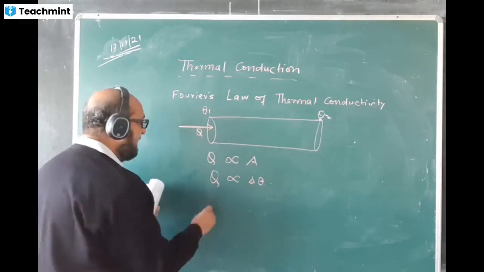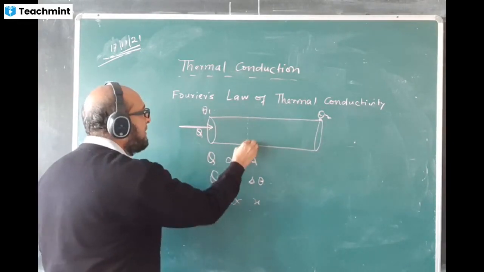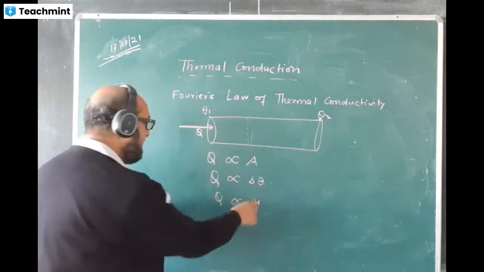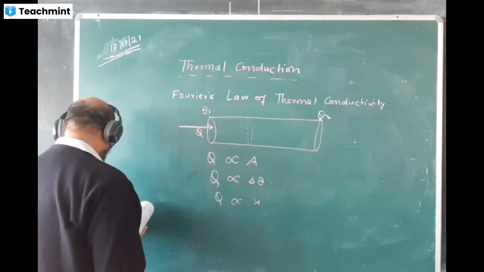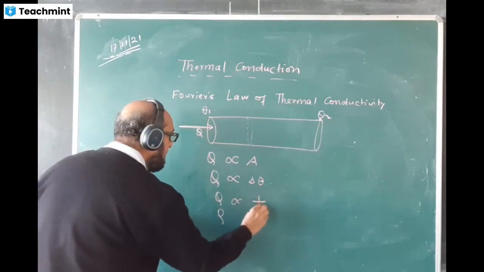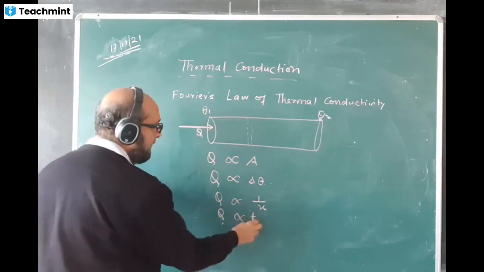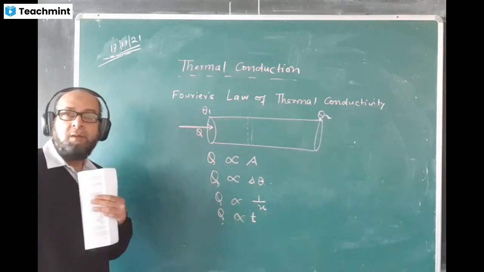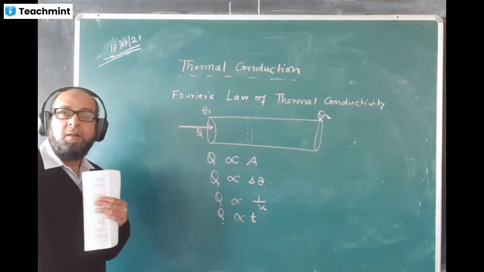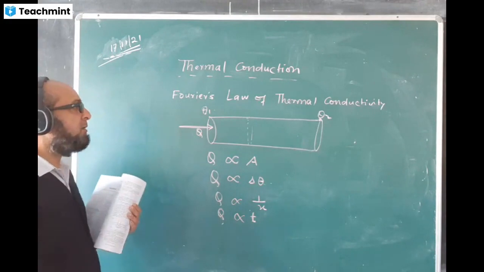And it depends upon the thickness. Suppose this is the thickness of this material, that is the diameter. The thickness of this material is x. Q is inversely proportional to x, and it depends upon the time of flow. Sir, is x the radius? X is the diameter here.